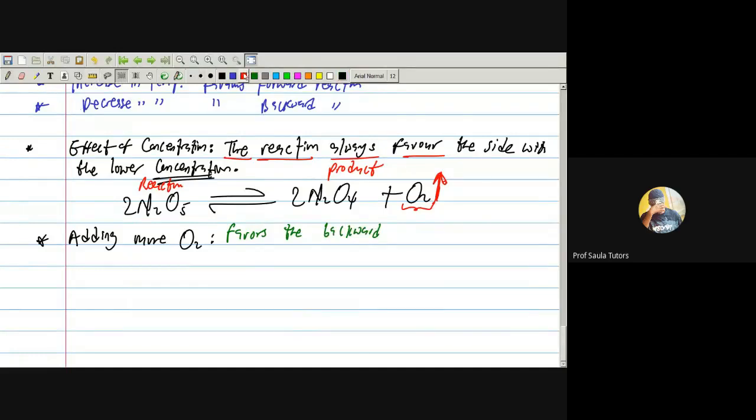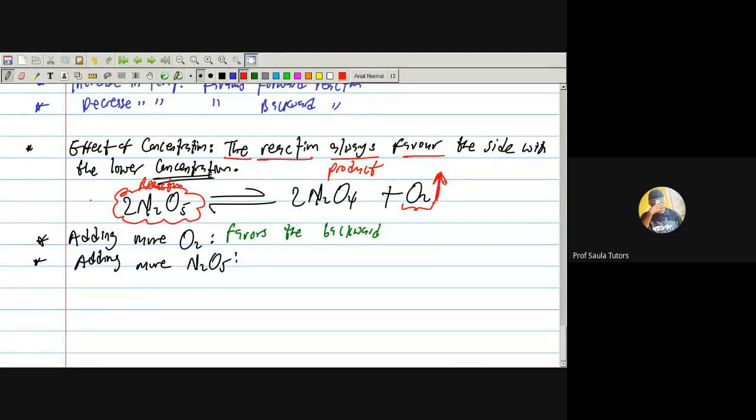Now, look at this one again. Let me say I'm adding more N2O5. What will happen? Everybody check this thing out, so you get it once and for all. Check it out. I am adding more reactants.